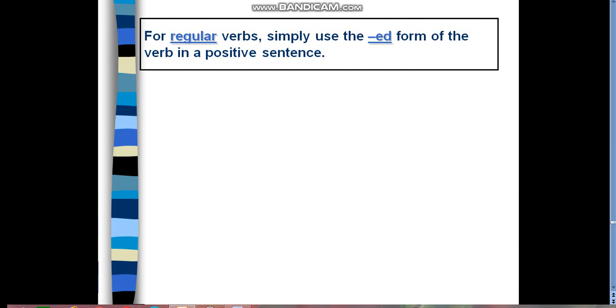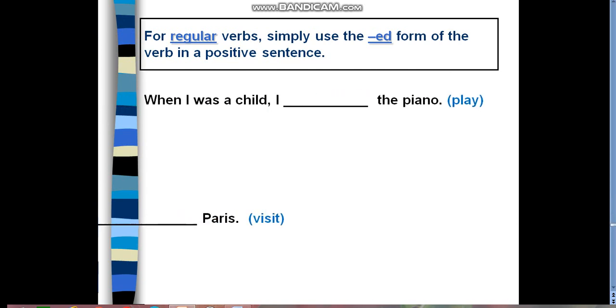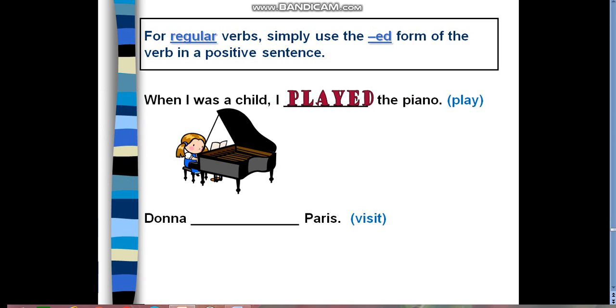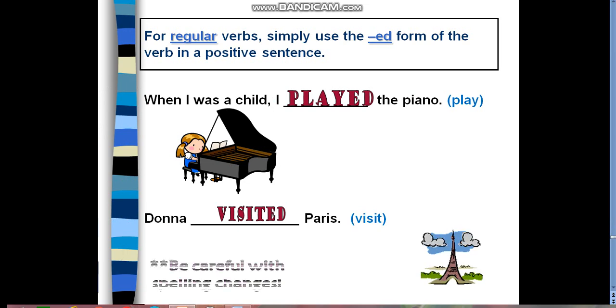Now, for regular verbs, we simply use the ed form in positive sentences. For example, here play, played. When I was a child, I played. Donna visited Paris. Hope we meet in Paris someday. Now, be careful with the spelling changes.